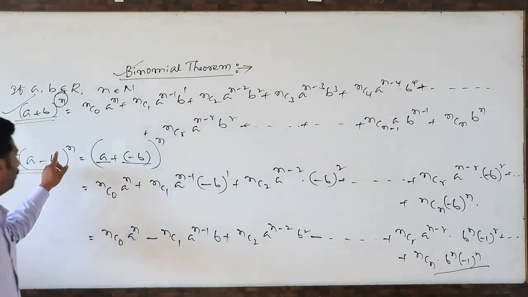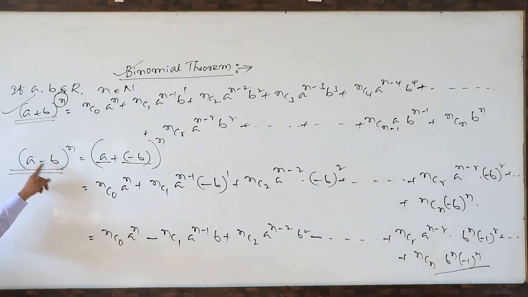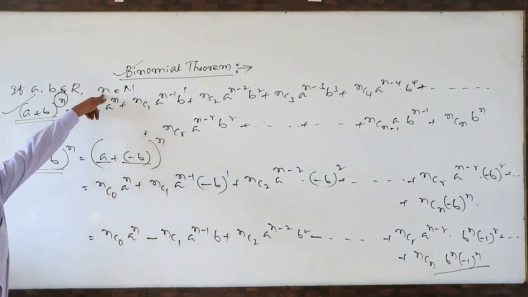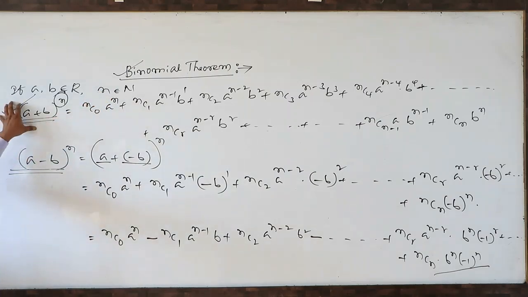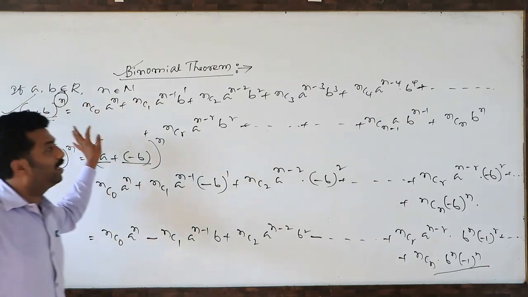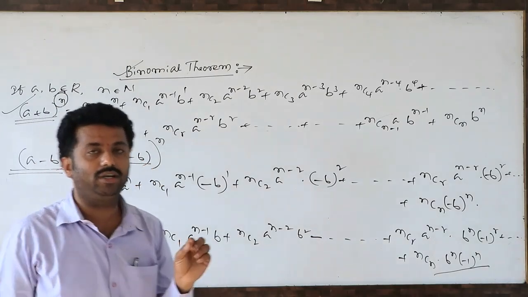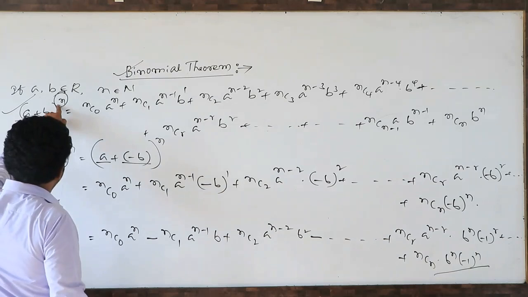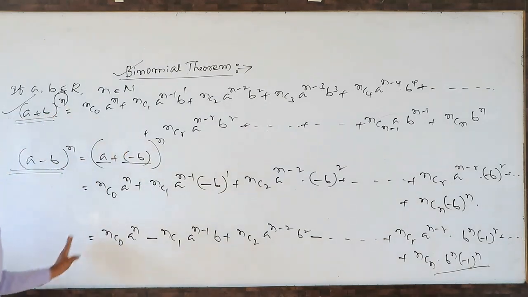Expansion means two-term expansion if this power is a natural number. So this is called the binomial theorem for a positive integral index. Index is nothing but exponent. So if this exponent is positive, meaning a natural number, we have to write like this.